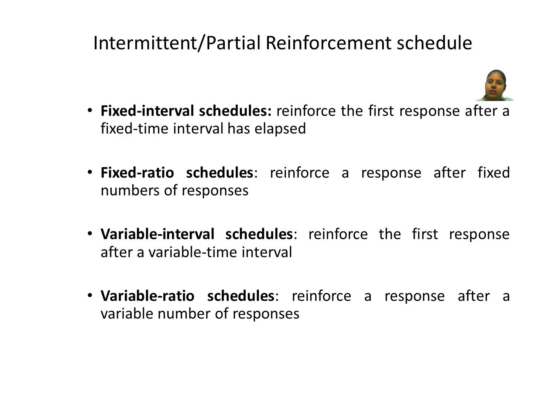If the students have done well in their PT1, you give them reinforcement, a small certificate or some praise, reward, or stars, whatever you can give. After that, they clear their half yearly exam, PT2, and end term exam, and you can give them more. So a reinforcer is given after a fixed number of responses: this response must happen, and then only you will get the reward. If you get the first position in your class, you will be awarded a trophy.